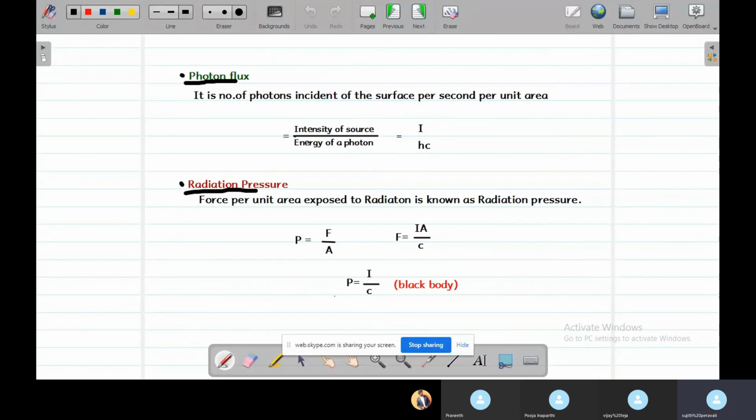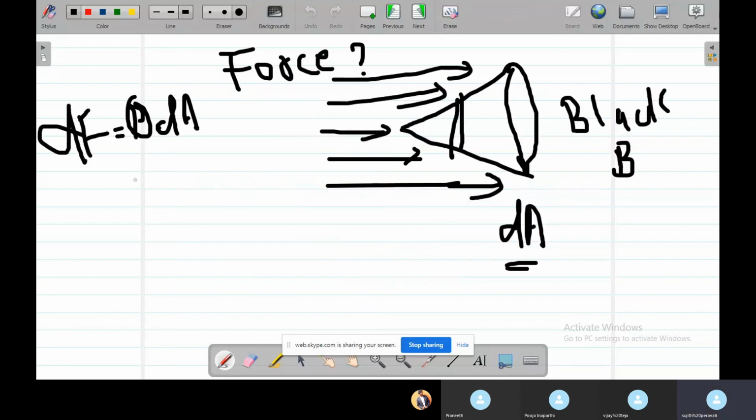As we discussed, radiation pressure is equal to intensity of the source by speed of light. So P is equal to I by c, in which there is no dependent component of area, as source intensity depends on the number of photons in a particular area, so it is not dependent on area.